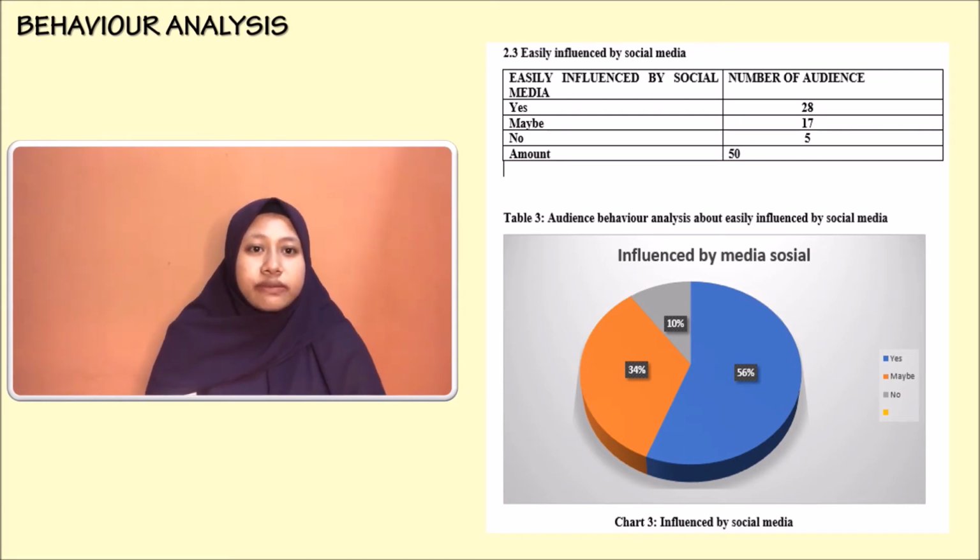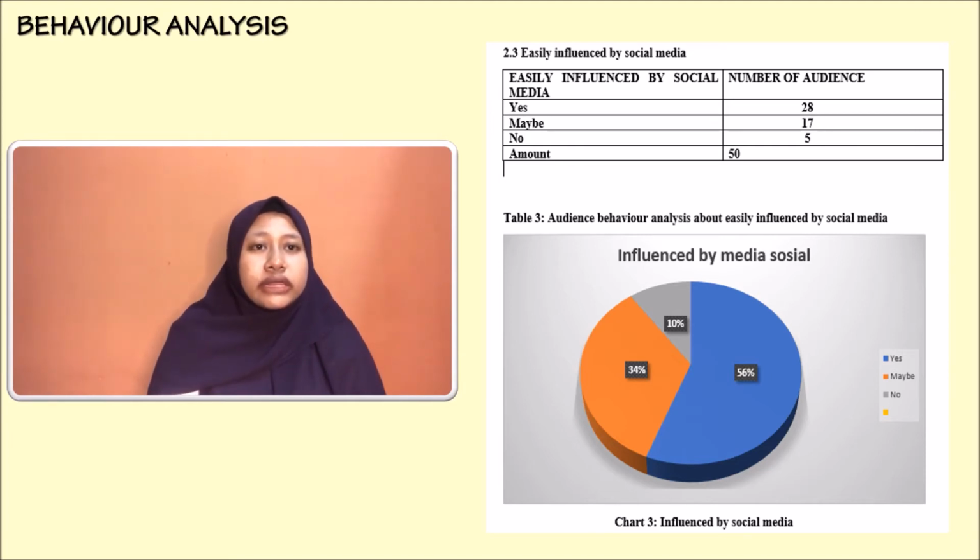Chart 3 shows the behavior analysis of 50 audience being influenced by social media to buy anything, especially at Uniqlo. There are 28 audience, equivalent to 56%, that totally agree that social media plays a main role in influencing their behavior to buy something.